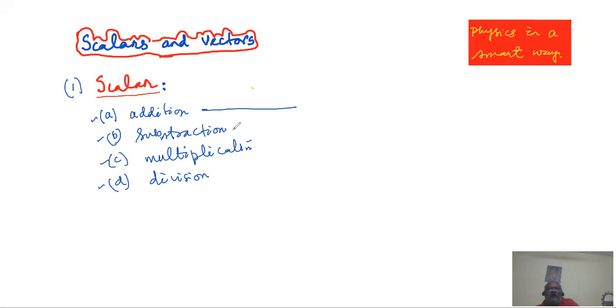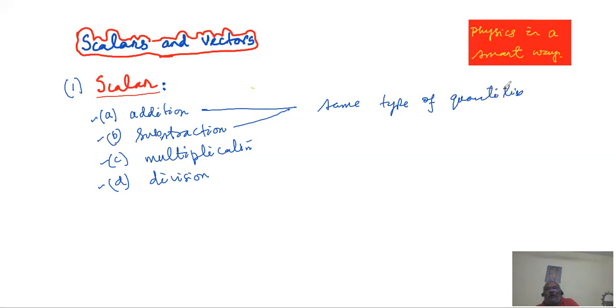The same thing is valid for subtraction also. A scalar can be added with another scalar, or a scalar can be subtracted from another scalar, but the same type of scalar must be involved. Different types of scalars, if you add or subtract them, convey no meaning. So same type of quantities must be added or subtracted.